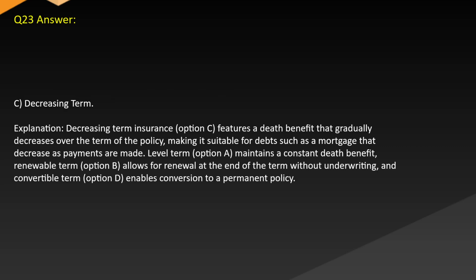Answer: C. Decreasing term. Explanation: Decreasing term insurance, option C, features a death benefit that gradually decreases over the term of the policy, making it suitable for debts such as a mortgage that decrease as payments are made. Level term, option A, maintains a constant death benefit. Renewable term, option B, allows for renewal at the end of the term without underwriting. And convertible term, option D, enables conversion to a permanent policy.